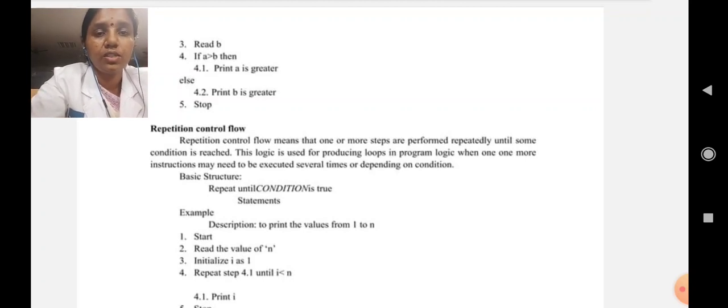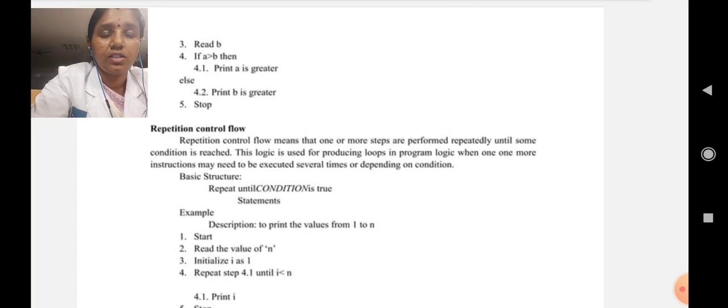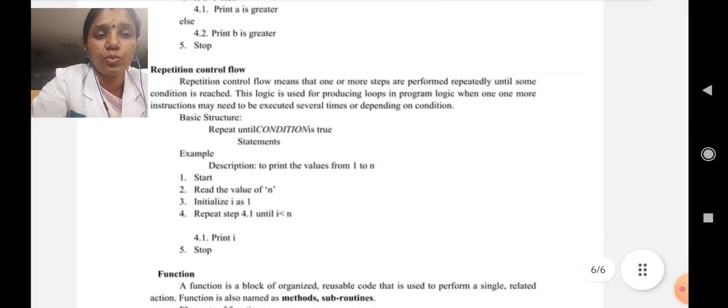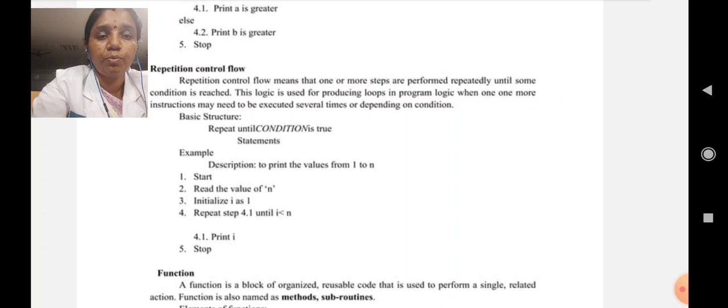So, first we need to start the program and start the algorithm, and then we need to read the value of n, because this is the input value. Initialize i as 1. What is meant by i? It is a step in a repeated process. We will use i as 1. Repeat steps 4 and 5 until i is less than n. The steps will be repeated until the condition is met.